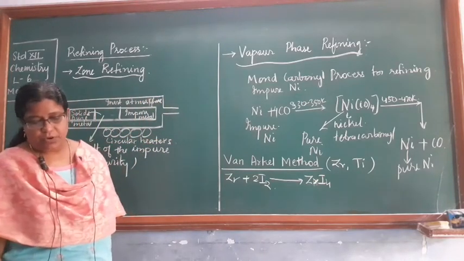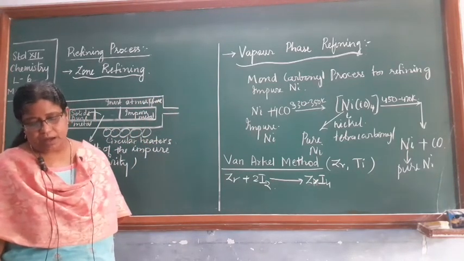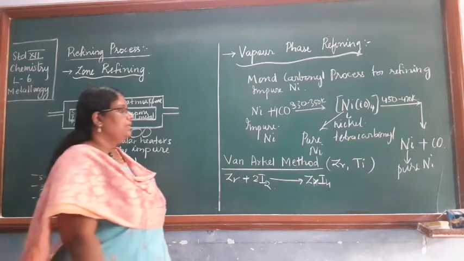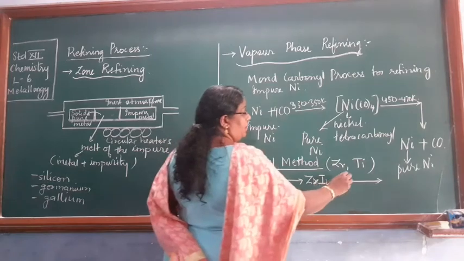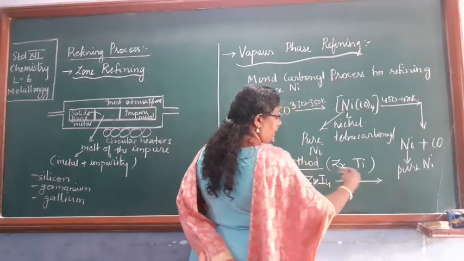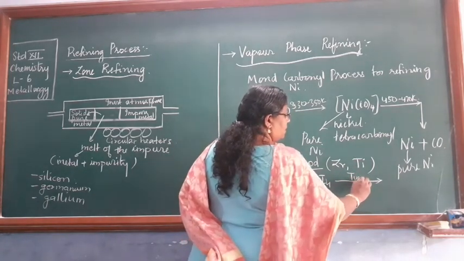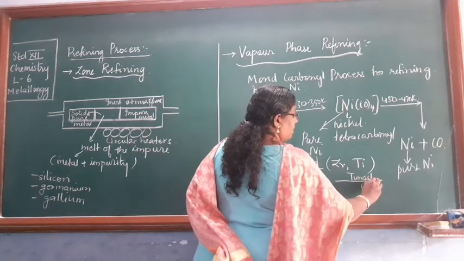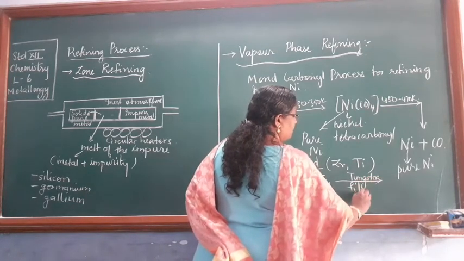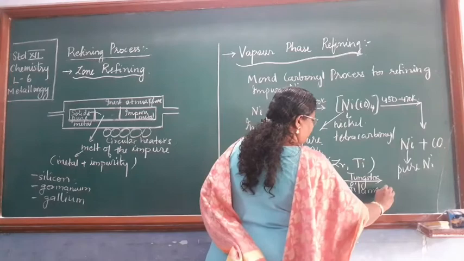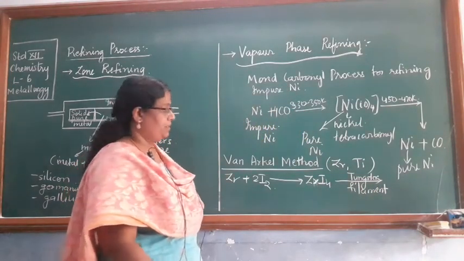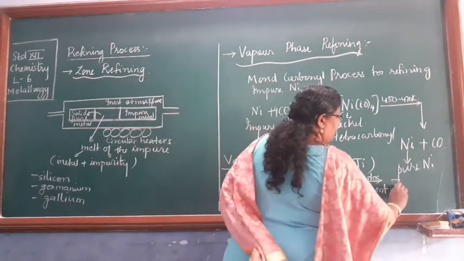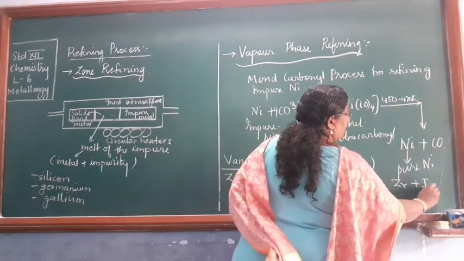This complex ZrI4 is formed, and this ZrI4 is decomposed on a tungsten filament. It is decomposed over the tungsten filament to Zr and I2.